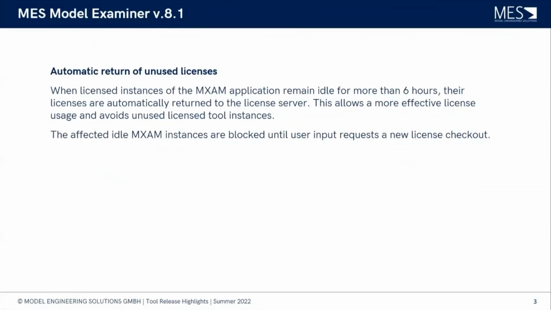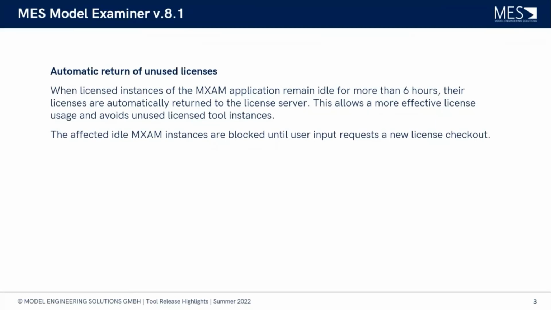Yeah, so I think most of you know that in a license server-based setup, a license is pulled when an MXAM session is started. But maybe the MXAM session is still open, but nothing has happened. So this is then in idle state. And now with the latest version, if this idle state is on for more than 6 hours, this license is returned to the server. And so this is not blocked for other users, so other users can use this license. And this really enables a more effective license management.